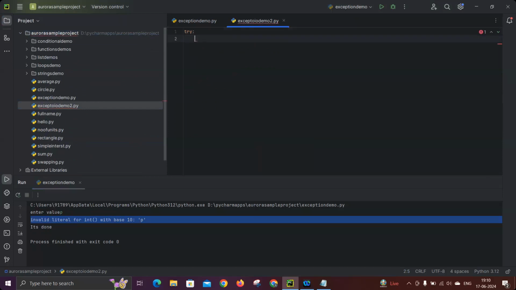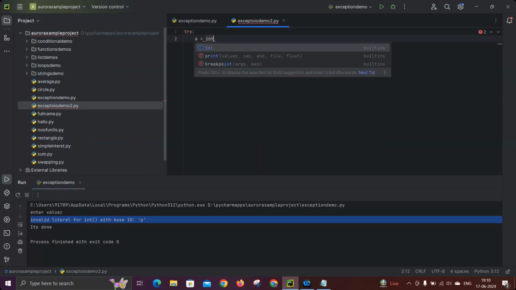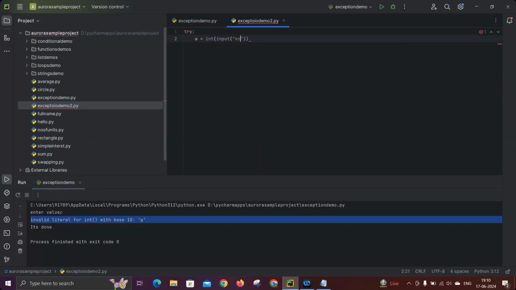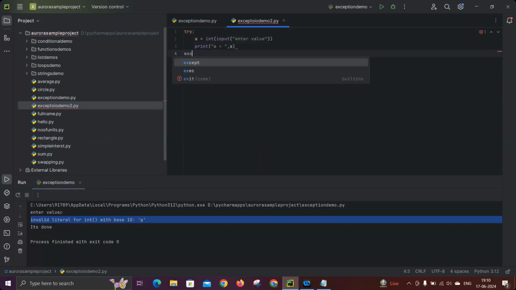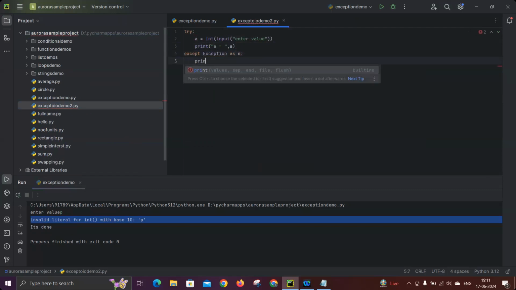Let's take a is equal to input of enter value. Now I'm simply taking print a equal to, comma a, and now except Exception as e. Now print e.